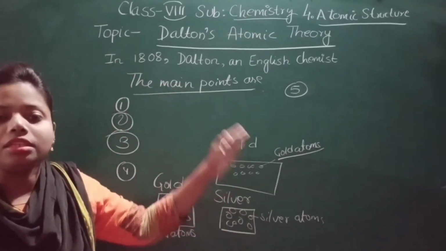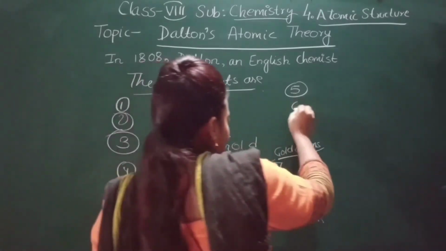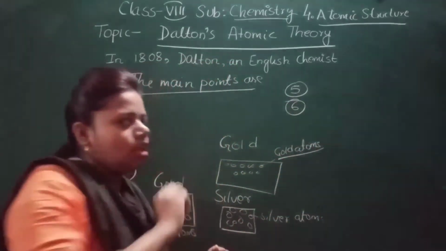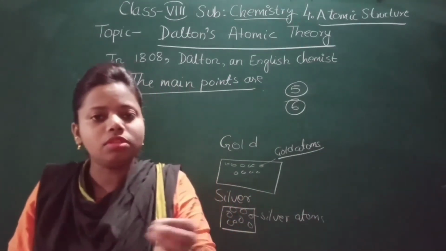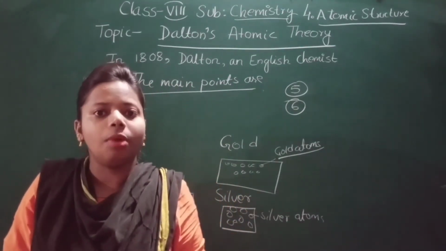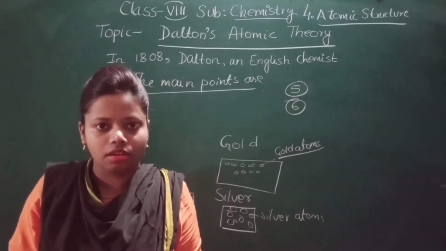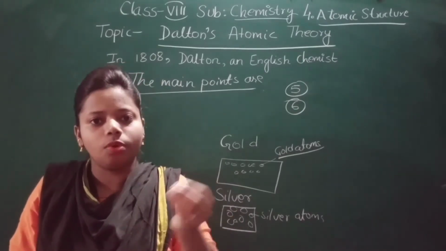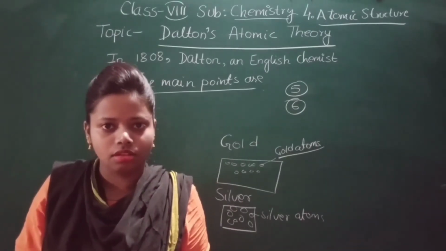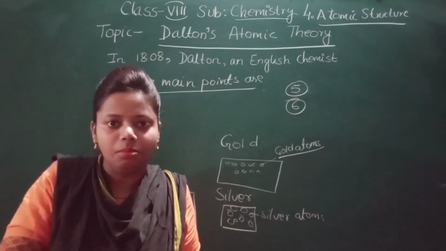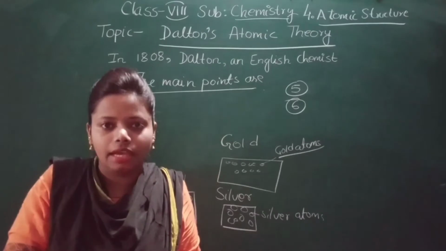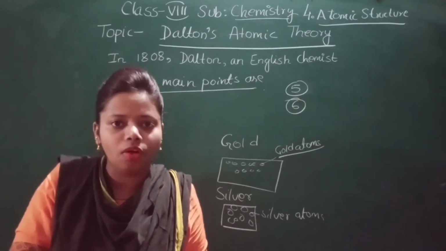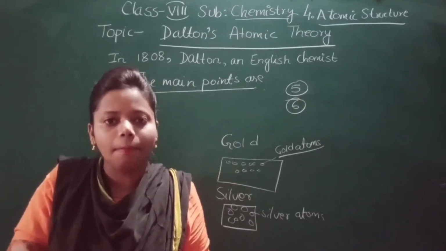Now, what is the sixth main point? The sixth main point is that when the atoms of different elements combine, what will they form?